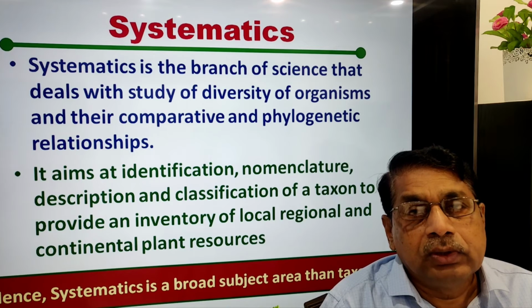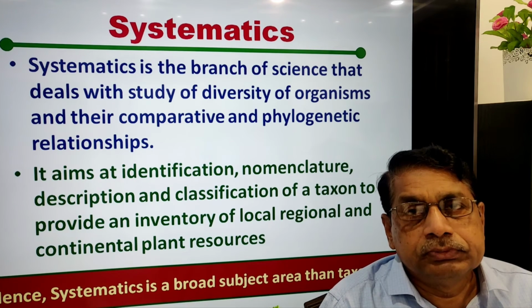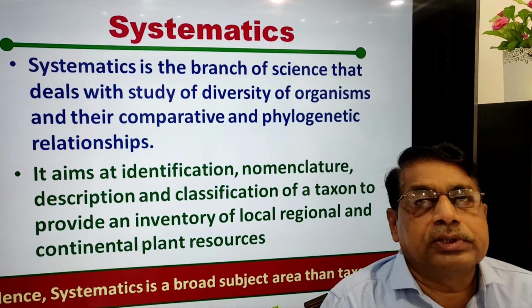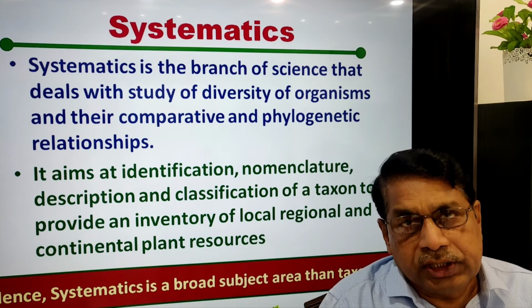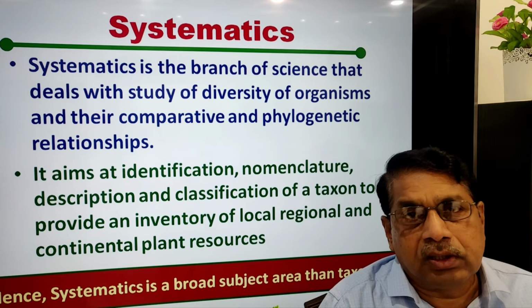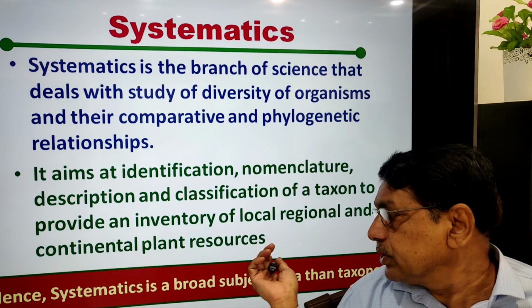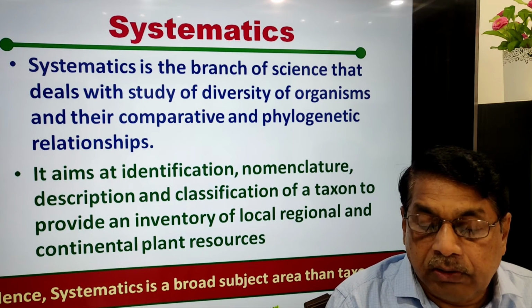In my view, taxonomy is a theoretical subject, whereas systematics is a practical oriented subject. We go to the field, we study the plants, we make an inventory, what are their details. Hence, systematics is a broader subject area than taxonomy.